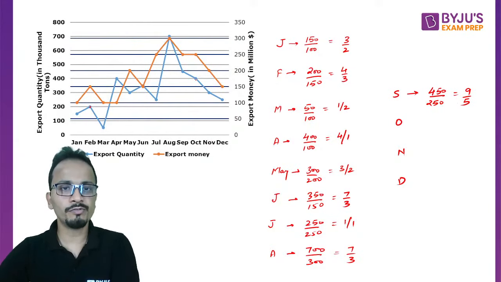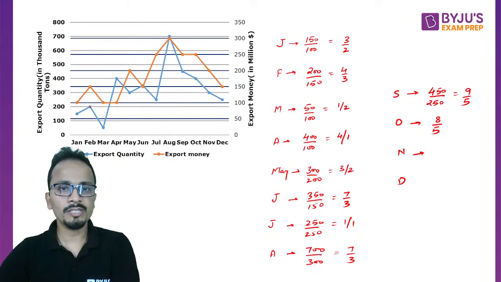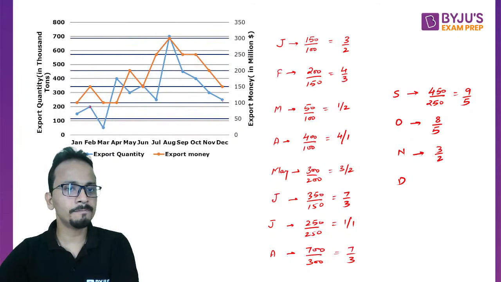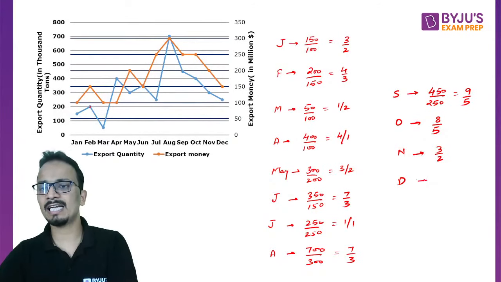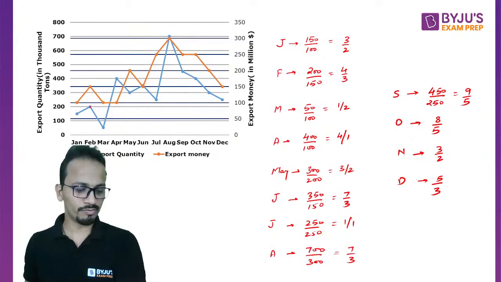October, it will be 400 upon 250. So that is 8 upon 5. November, it will be 3 upon 2. And December, it will be 250 upon 150. That is 5 upon 3. All right. So these are all the values.